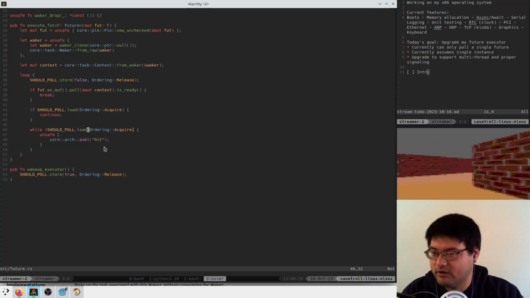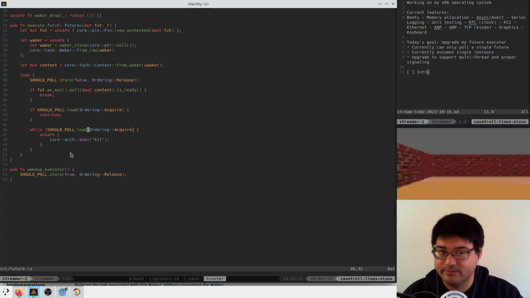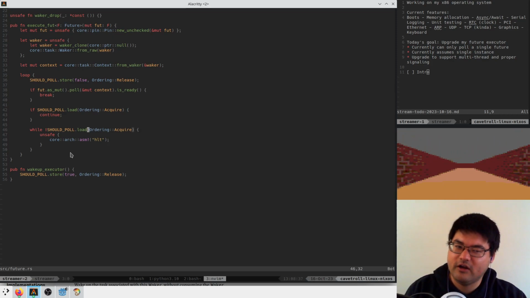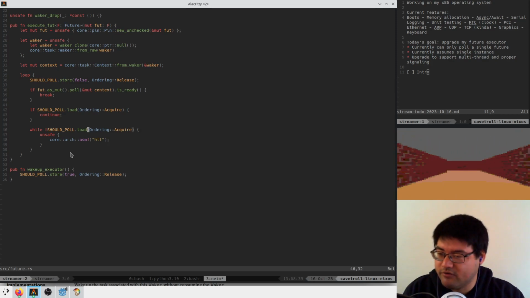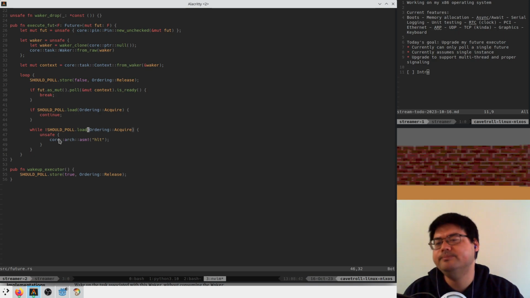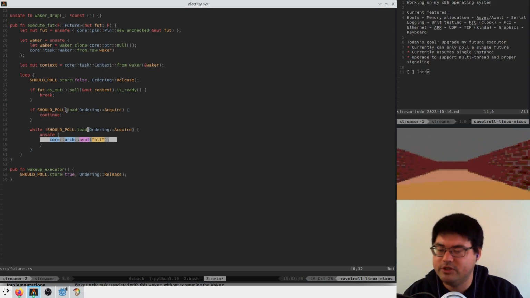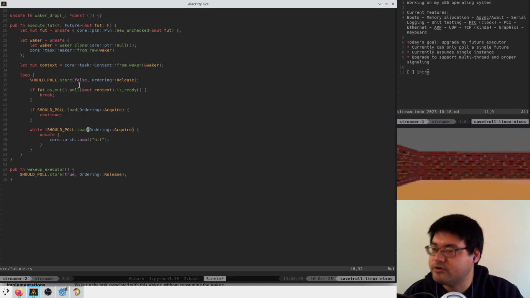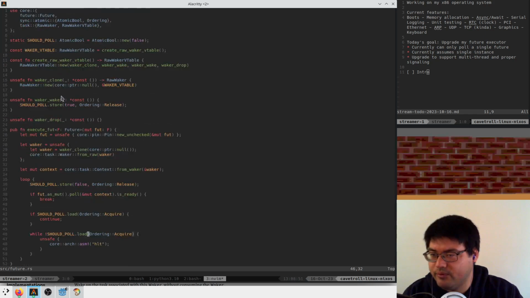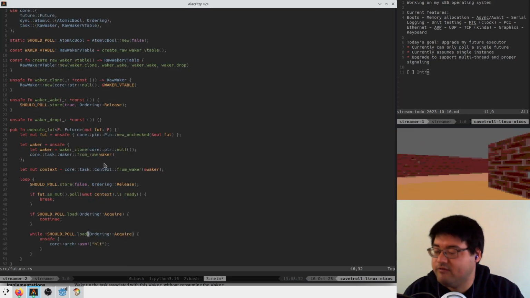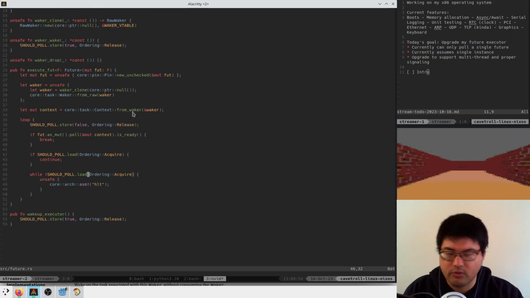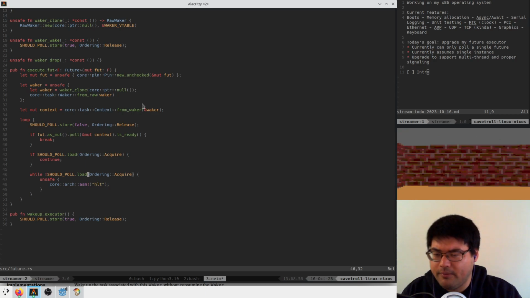And that's all hooked up in hardware. I don't have to do anything to get that. Well, you do have to do some stuff. But that comes based off of where things are plugged in on the CPU. So that kicks us out of our sleep, and we then go and check if we actually should poll our futures, and if we should, then we do some work. Great. All of that's fine.